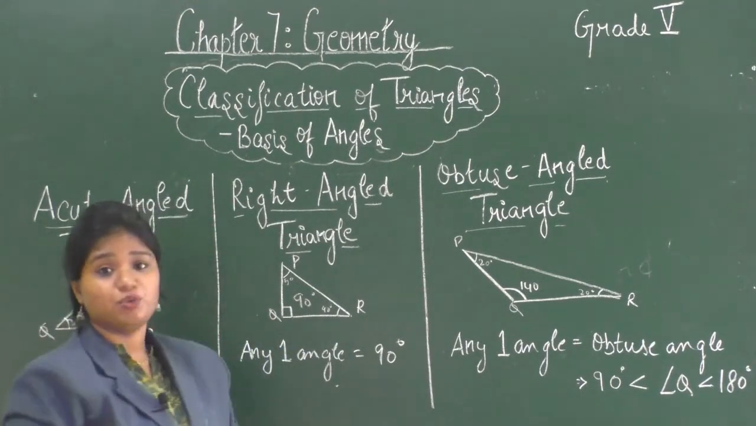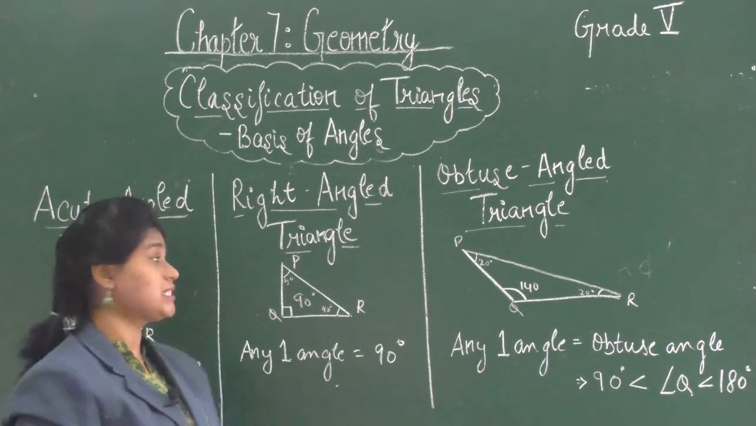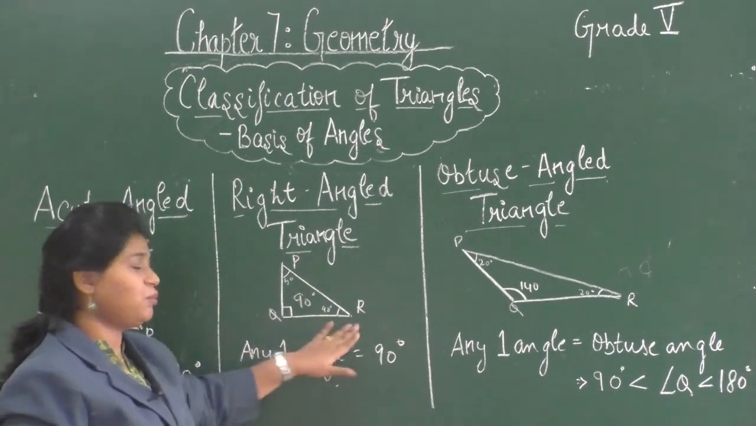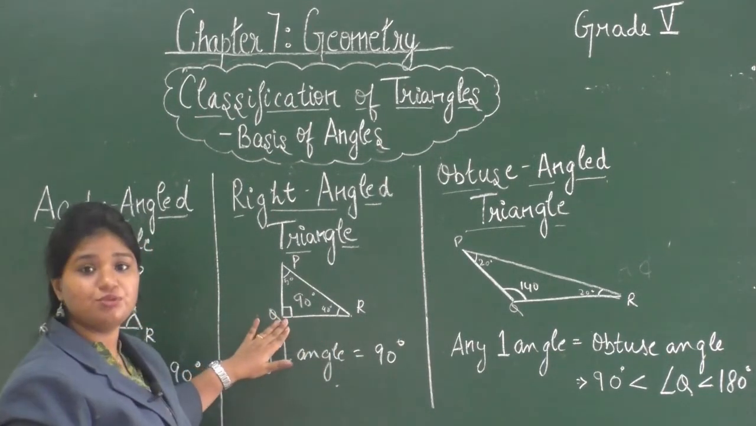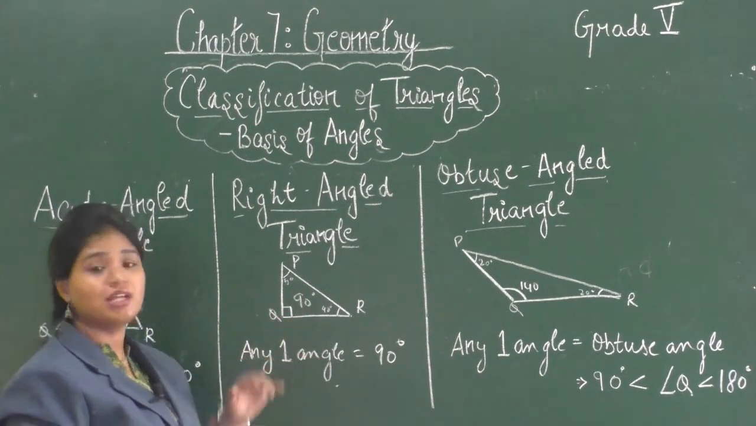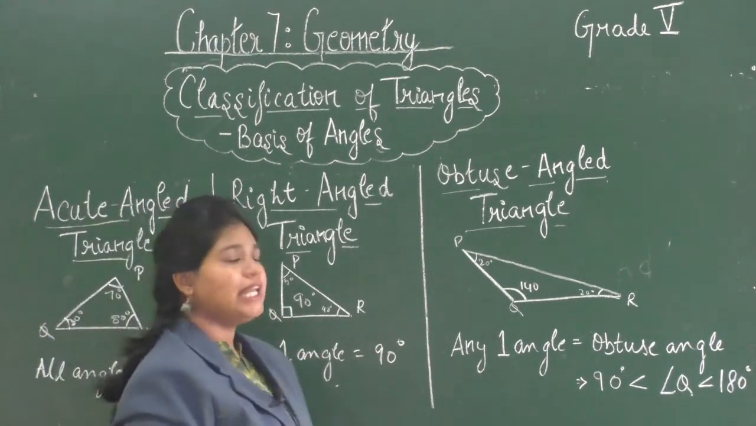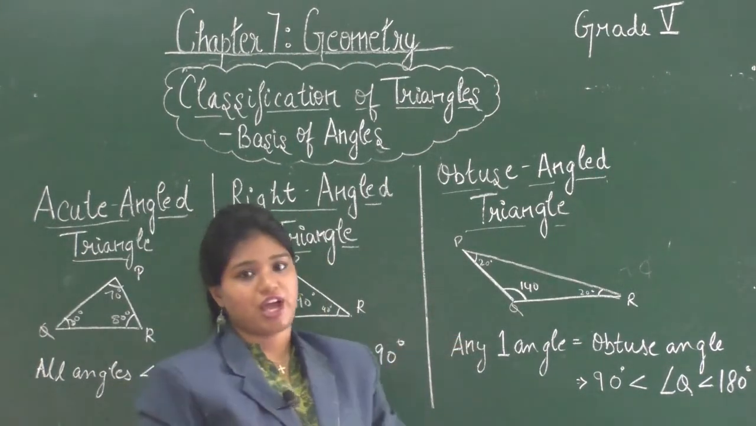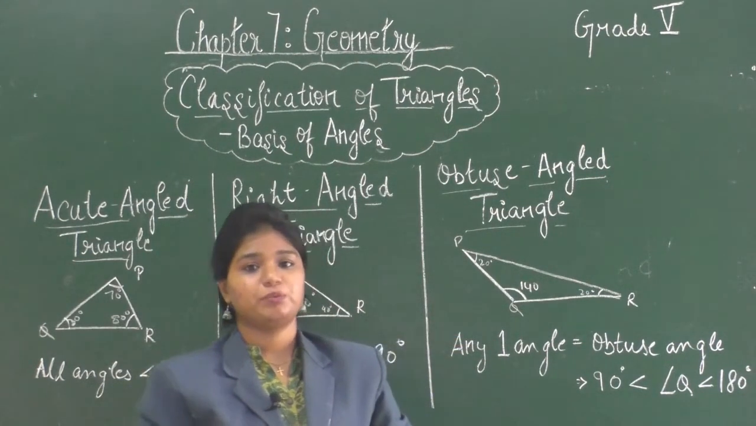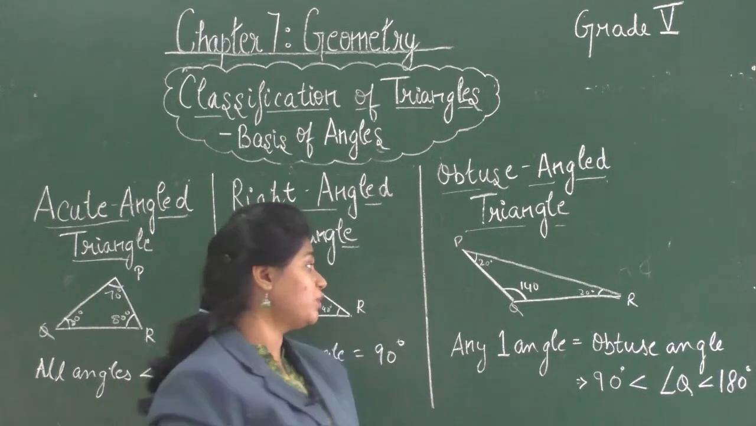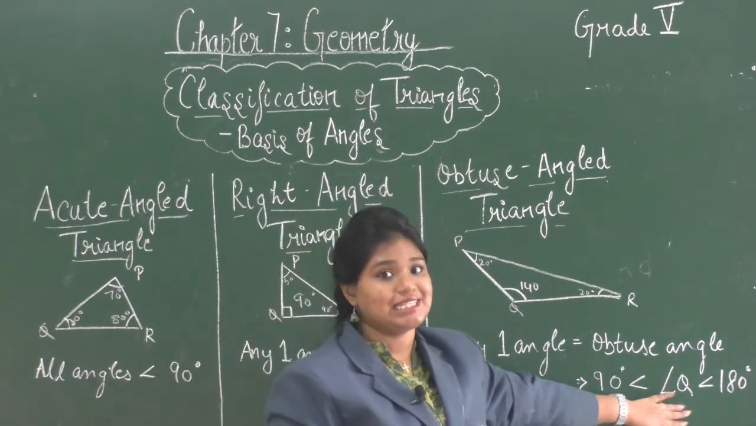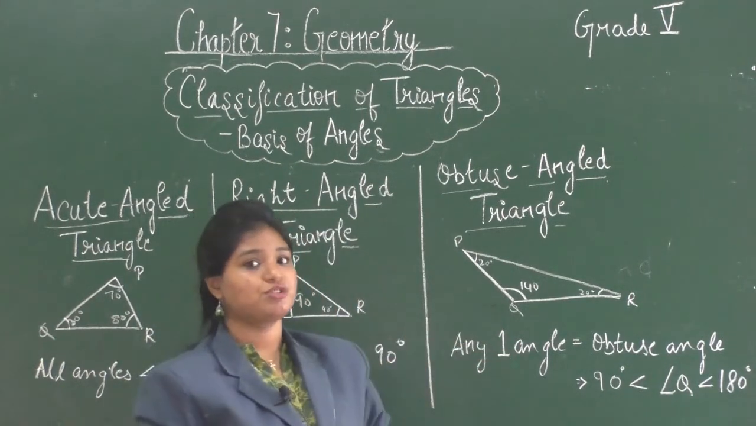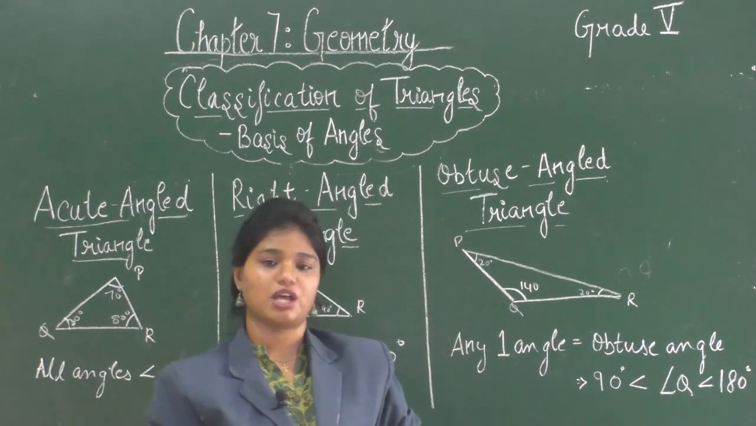Let's go to right angle triangle. A triangle in which any one of the angles is equal to 90 degree. Here in triangle PQR, angle Q is equal to 90 degree, that is, angle Q is a right angle. Next we have obtuse angle triangle. In an obtuse angle triangle, any one of the angles will be an obtuse angle. That is, it will be more than 90 degree but less than 180 degree. So here we have angle Q is equal to 140 degree, that is obtuse angle.